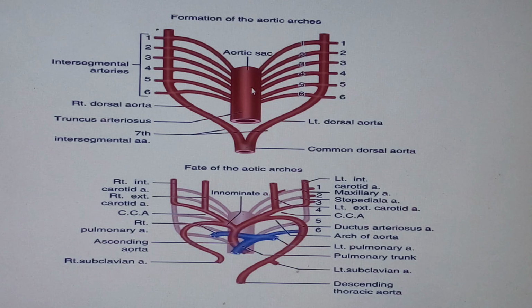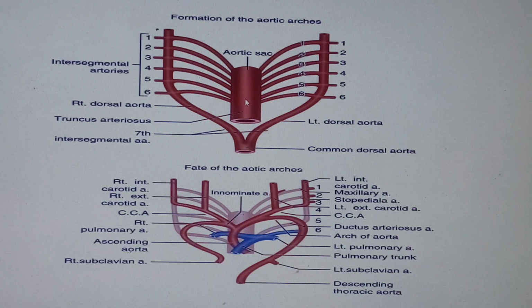Now, one thing that we want you to know about this aortic sac is that it is the cranial extension of what we call truncus arteriosus. My friends, you know about this truncus arteriosus more than I do. The cranial-most portion of the heart tube is known as truncus arteriosus, and it's that portion which will have to go through septation, will have to be divided with the help of the spiral septum, so that we get what we call the pulmonary trunk and the ascending aorta. That one we've looked at.